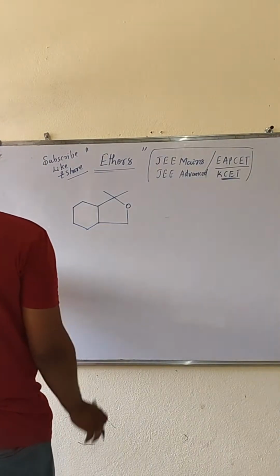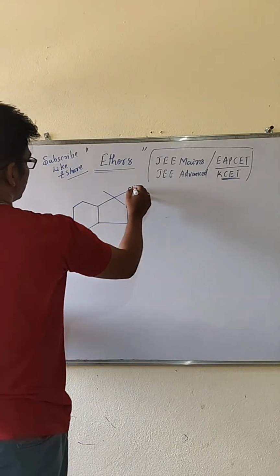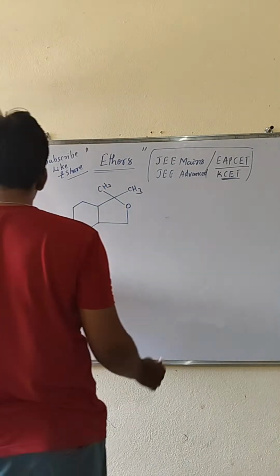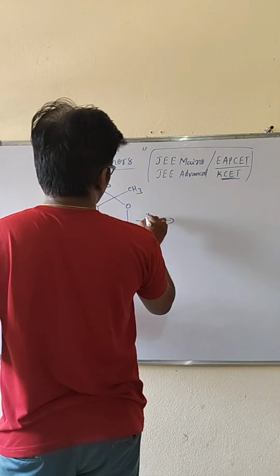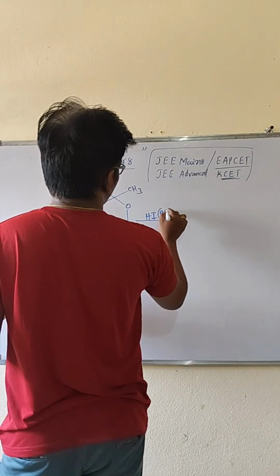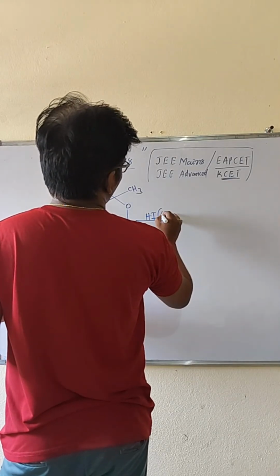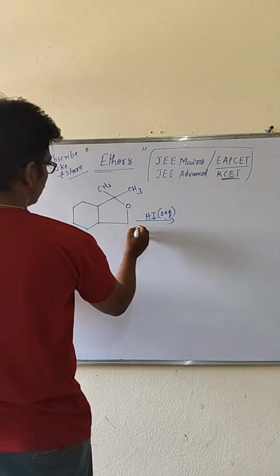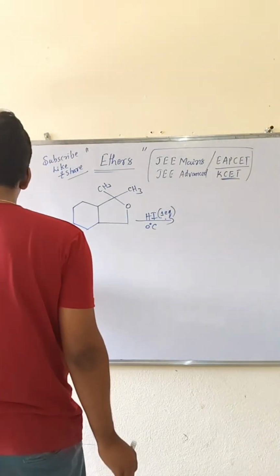So this is also an ether, a cyclic ether. Here methyl groups are present. The major product of the following reaction is: hydrogen iodide is mentioned, only one equivalent, so limited hydrogen iodide, at 0 degrees Celsius.